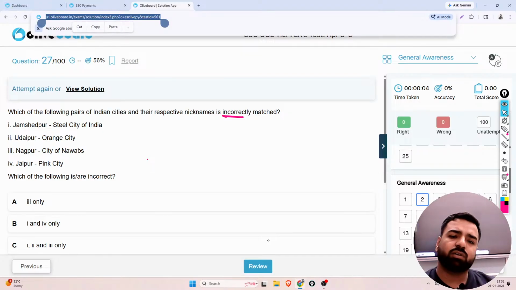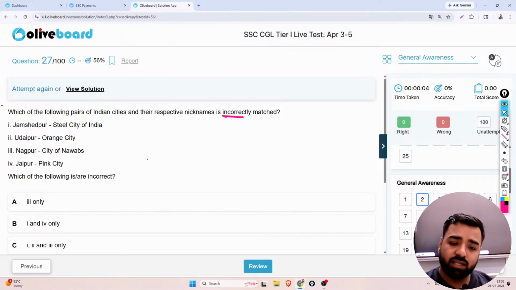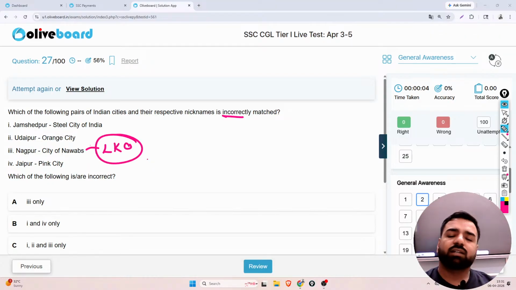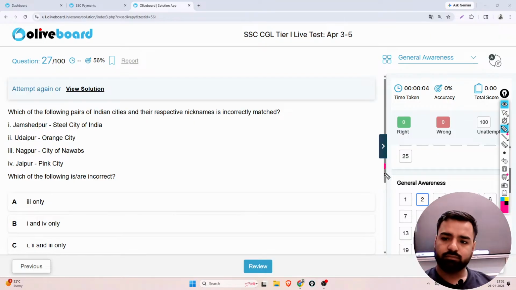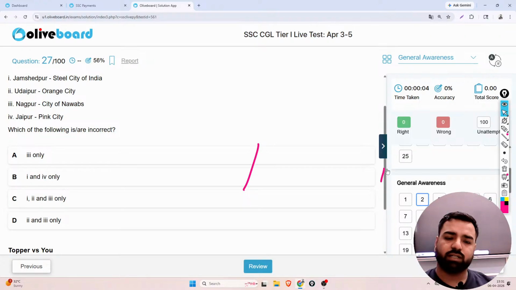Then talking about Nagpur, they are saying it is the city of Nawabs. Again it is wrong. This is not the city of Nawabs. The city of Nawabs is basically Lucknow, right? That is the capital of UP as well. So both these statements are wrong. Second and third both are wrong. Then we have Jaipur, the pink city. That is correct. So first and fourth are correct, but we are asked about incorrectly matched ones. So second and third. Where is that option? Second and third option is here. So here the correct answer will be option number D.